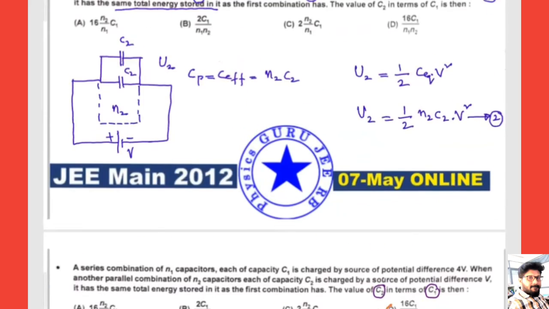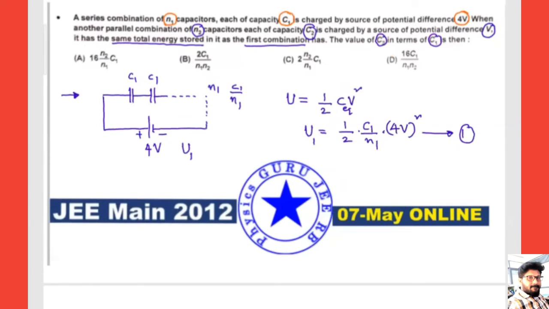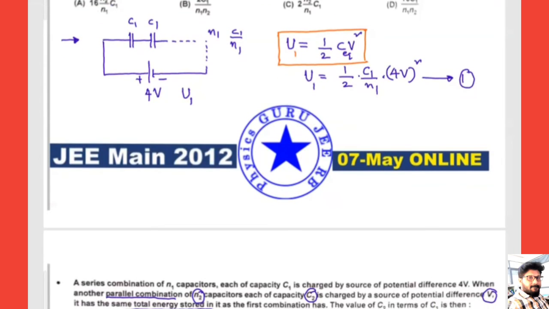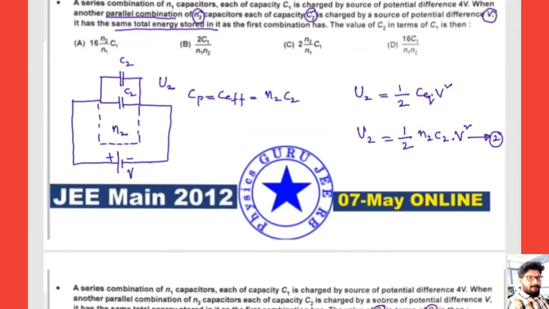Let us see the total question once. Here first case C1 and N1. C1 is the capacitance, N1 is the number of capacitors. Then I am taking the energy stored in the equivalent capacitance, this is U1, and the potential is 4V, given. Next U2, same thing. Then I equated both.